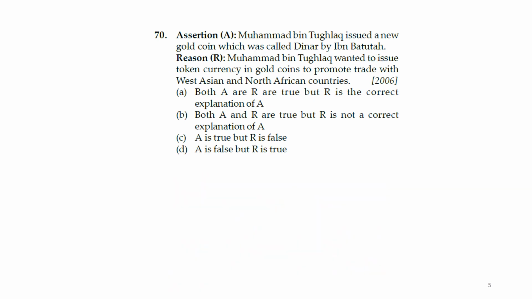Next question, it's an assertion-reason question. The assertion given is: Muhammad bin Tughlaq issued a new gold coin which was called dinar by Ibn Battuta.